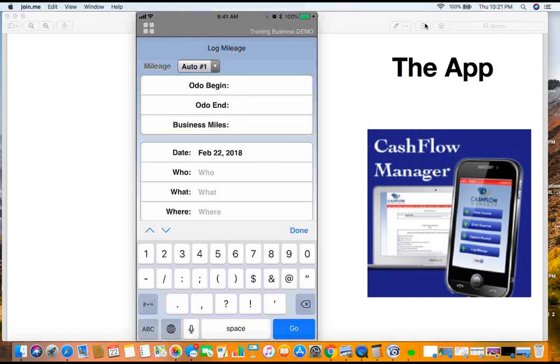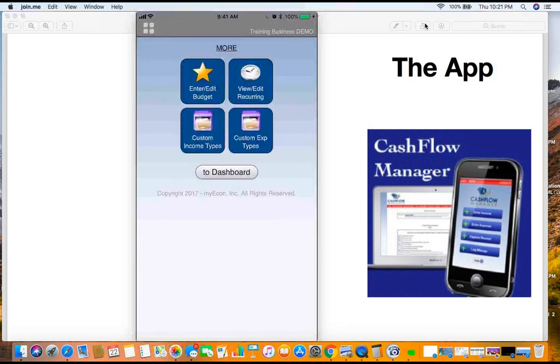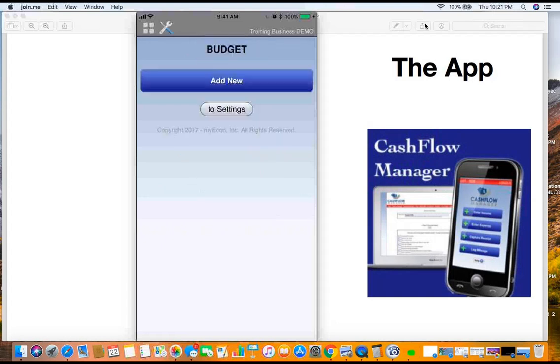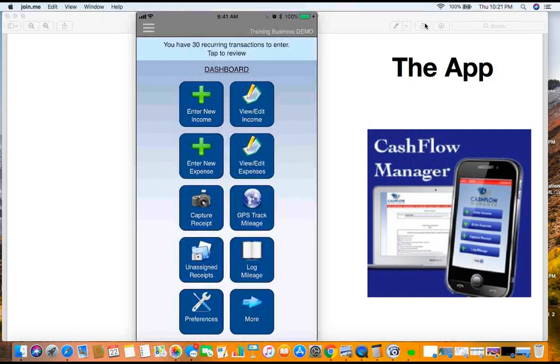Now, let's get out of this. You can also do something else here, okay? If you click on this more, look what we got here. You can enter your budget, okay? So you got a budget in here for what you want to have for different expenses. This kind of gives you what you are expecting to pay for these different expenses in every category, or what you're going to get in income, okay? And then your actual stuff is going to be on the spreadsheet. I'm going to show you that in a minute, okay? But I want to go back here. Go back. Let's get back in here.